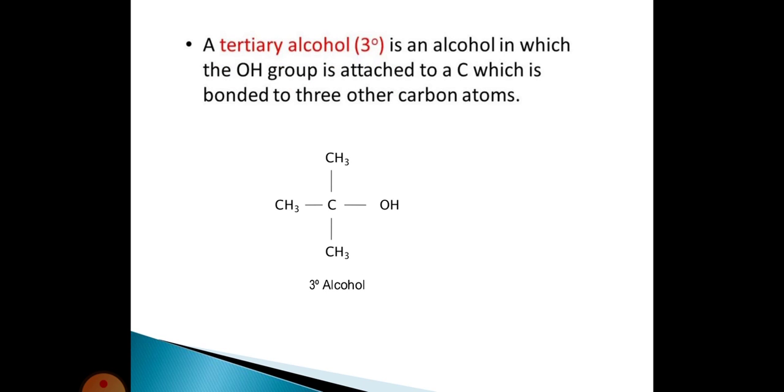The next one is tertiary alcohol. A tertiary alcohol is an alcohol in which the OH group is attached to a carbon which is bonded to 3 other carbon atoms. Here the central carbon atom is bonded to 3 methyl carbon atoms. That's why this central carbon atom is called a tertiary carbon atom. This alcohol's OH group is attached to a tertiary carbon atom. This alcohol is called tertiary alcohol.